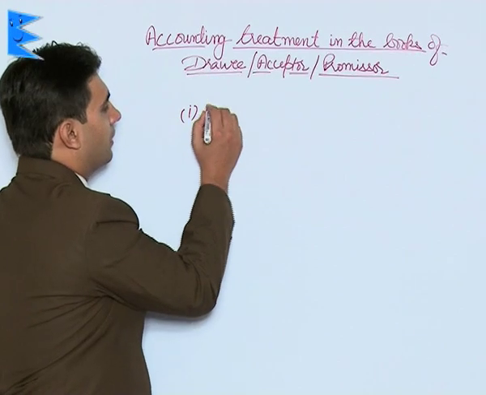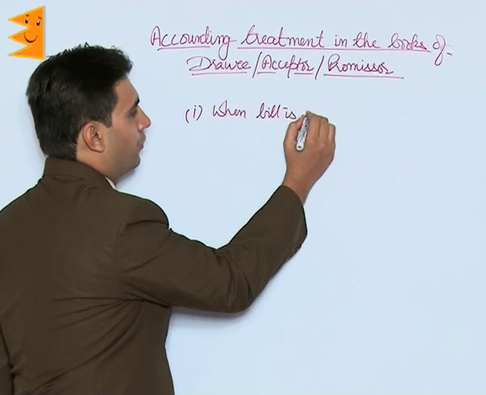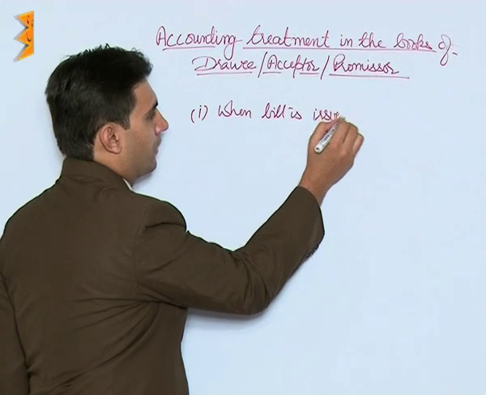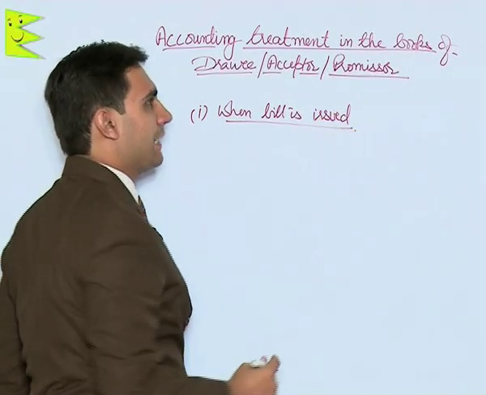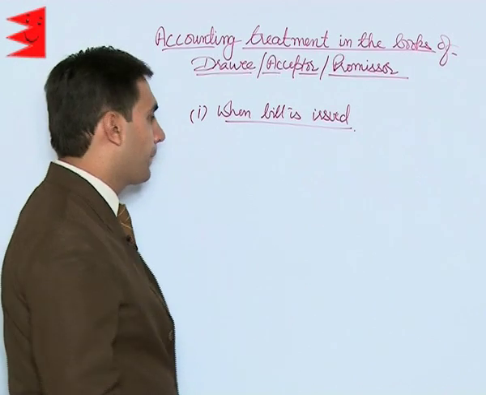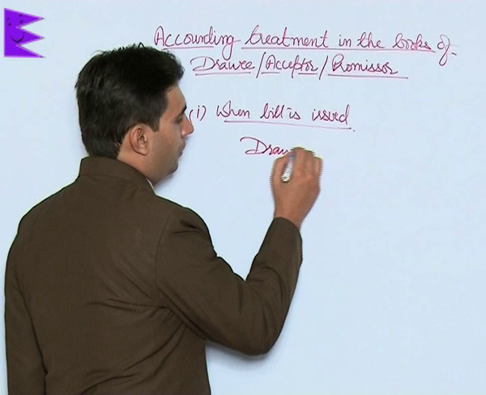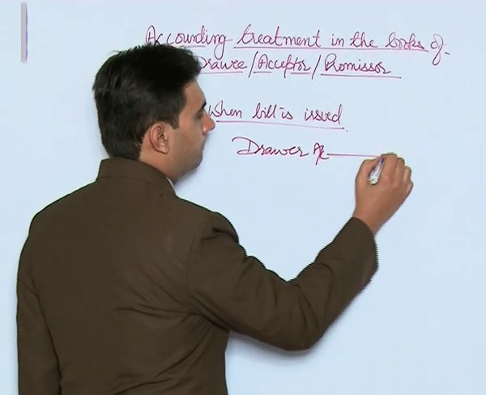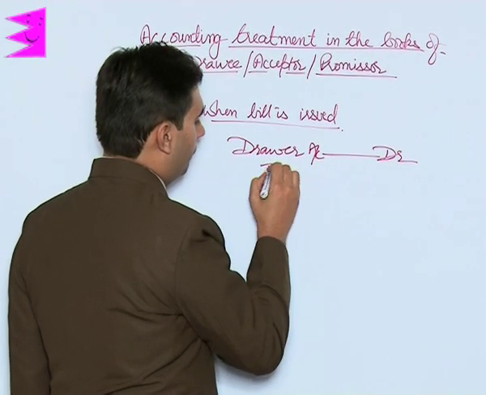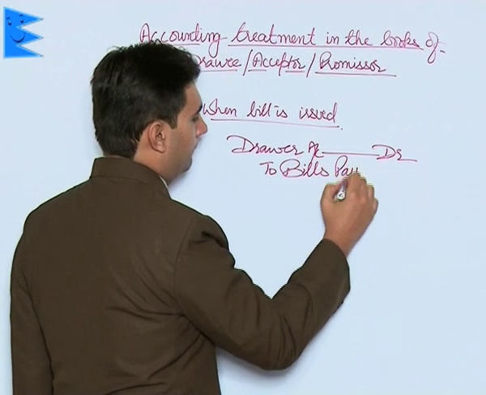First case is when bill is issued. That is, when the Drawee actually signs the bill, recognizing the fact that he has to pay. So in that case, entry is drawer account debited to bills payable account.